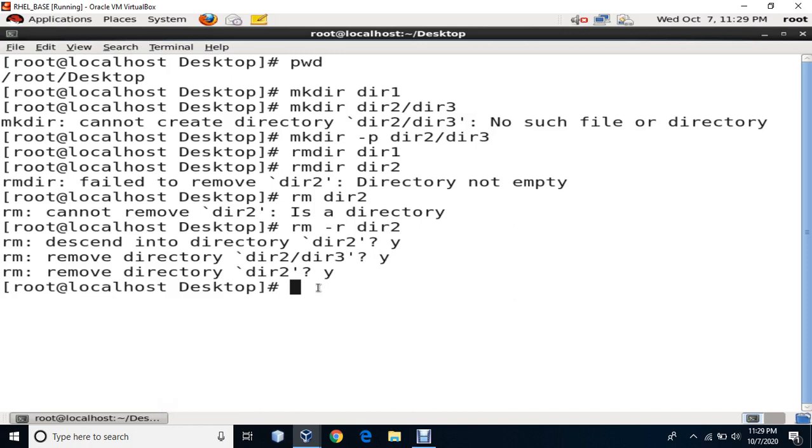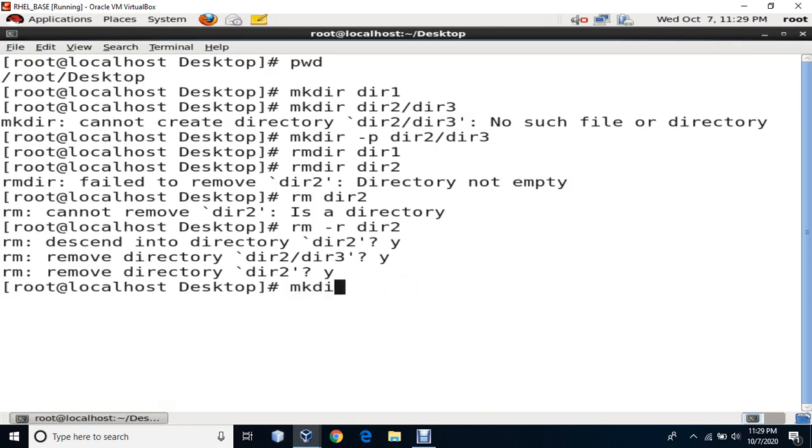So what I can do is I can say rm -rf directory 2. What does it do? When I say f, it does it forcefully. So it will not ask me for the permissions, it will forcefully delete the directory 2. But right now, because directory 2 is already deleted, we have to create it again.